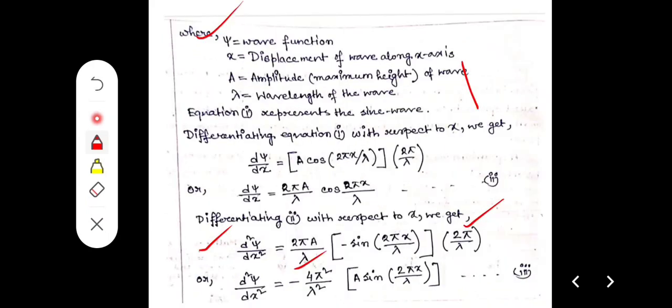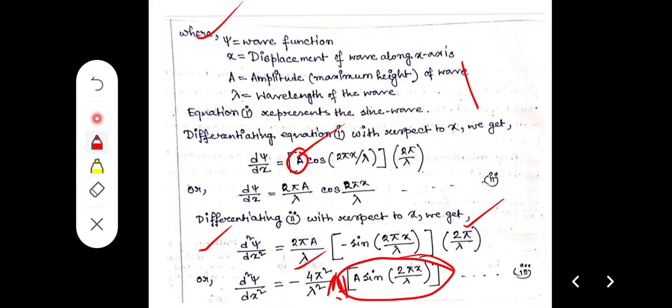Here a is the amplitude; I think for this derivation a is not considered a constant.